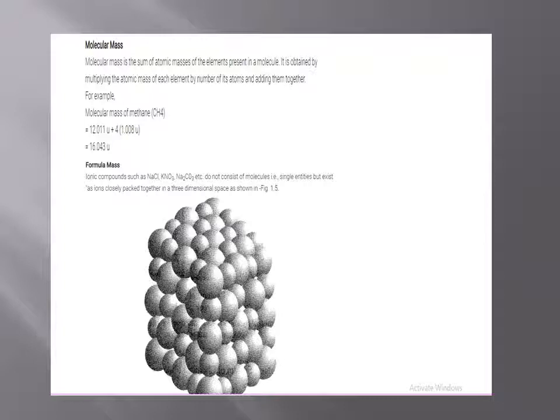Formula mass. Ionic compounds such as NaCl, KNO3, Na2CO3 etc. do not consist of molecules, that is single entities, but exist as ions closely packed together in a three-dimensional space, as shown on the screen.